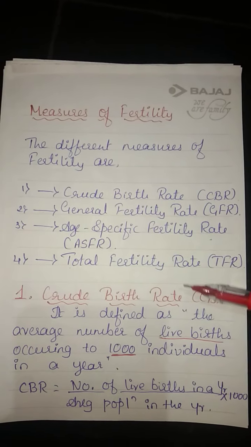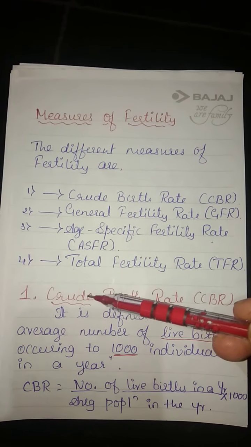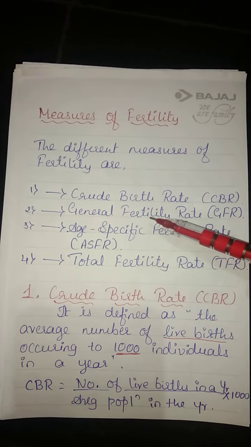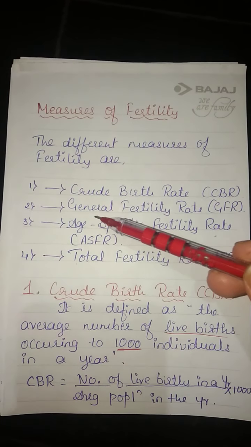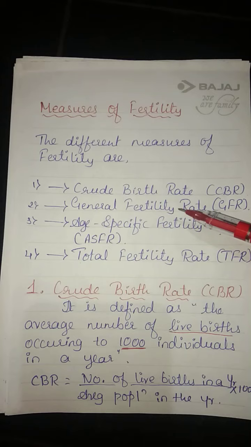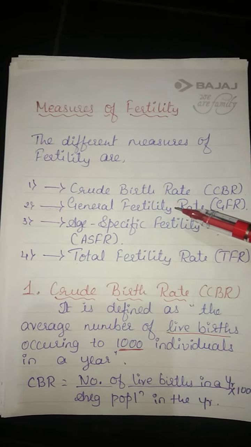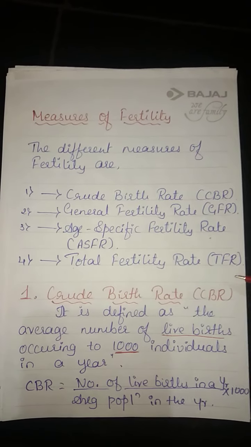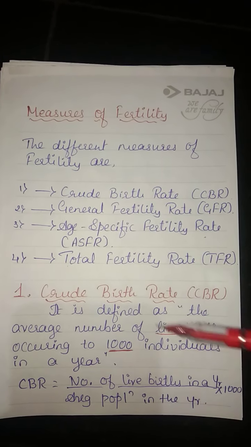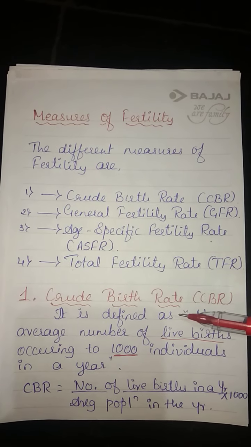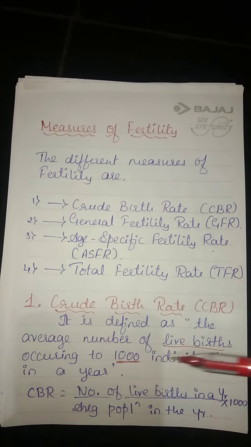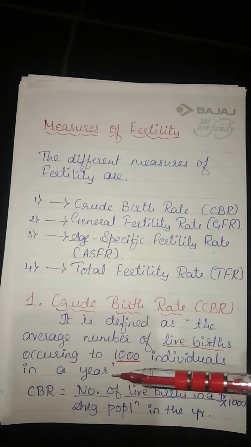First we'll see crude birth rate. Today I'll take these two, crude birth rate and general fertility rate. I'll give you the difference also. What is crude birth rate or CBR? It is defined as the average number of live births occurring to 1000 individuals in a year.